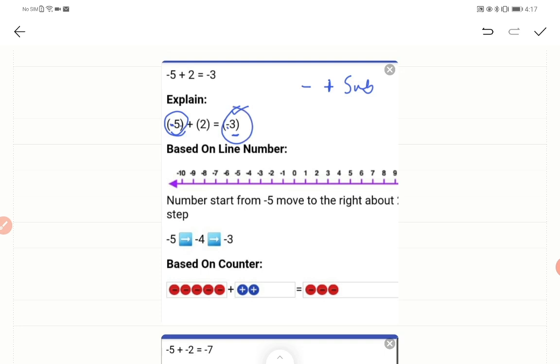Okay, let's see how to proceed with your number line. The first number given is minus 5. Come towards minus 5. We are here. Okay, now the next is what? Plus 2. If it is plus, what you need to do? Move forward. So how many steps? 2 steps you need to move forward. 1, 2. So we move forward 2 steps. So we are on minus 3. The answer here is the same as that of this, isn't it? I hope this is very clear.